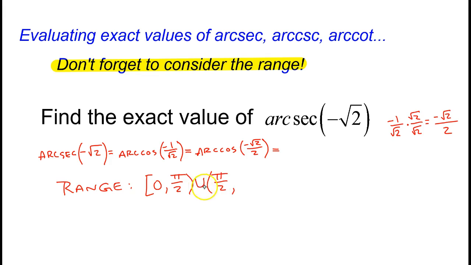It's not possible to get pi over 2 as an output from the arcsecant function. And then we go up to pi. Okay, so what angle in this range has a cosine of negative root 2 over 2? Well, let's see, that's going to be in quadrant 2 because that's where the cosine is negative, and I believe that's going to be 3 pi over 4.